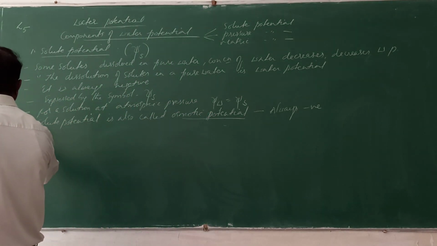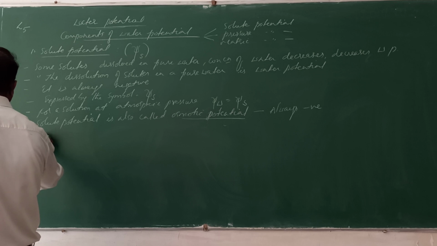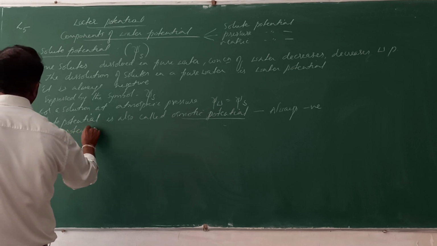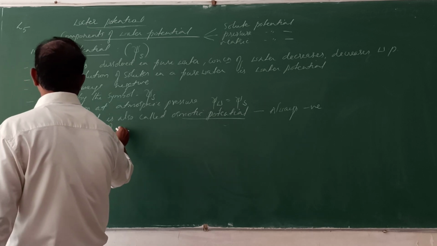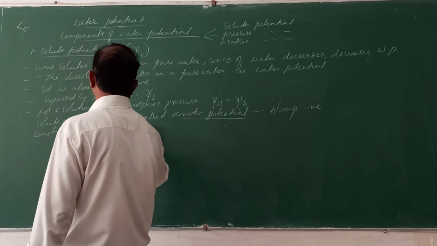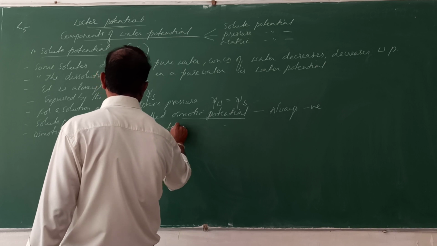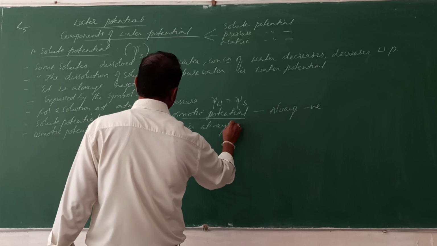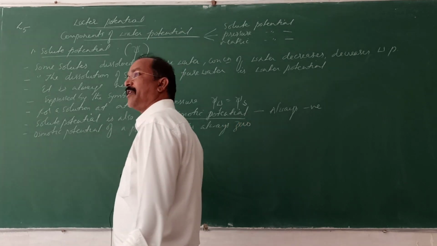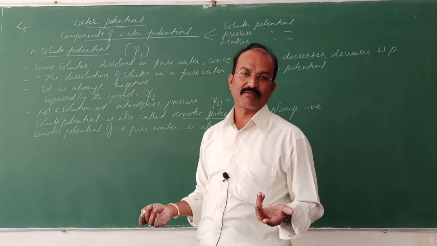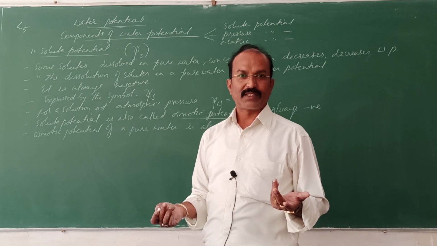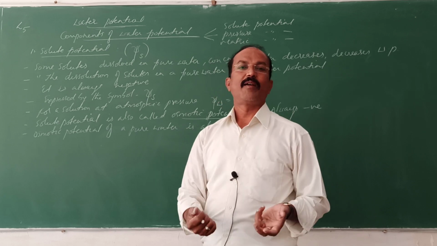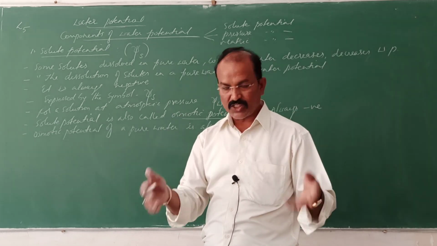So what is the osmotic potential of pure water? It is always 0. In pure water there are no solutes, isn't it? It will not be in a negative form, so it is in the 0 form.